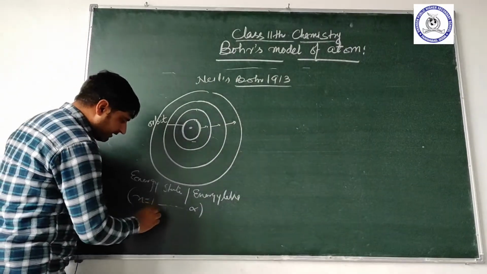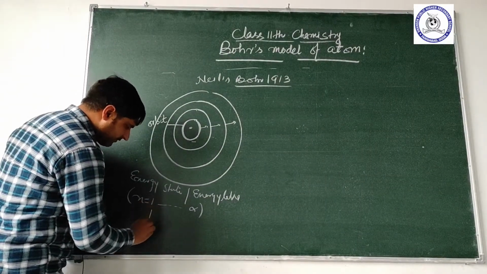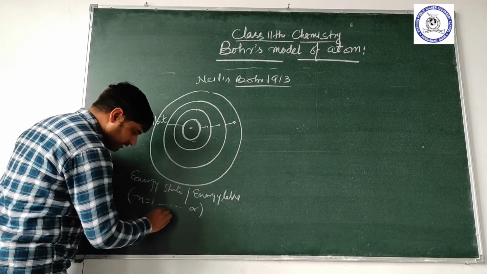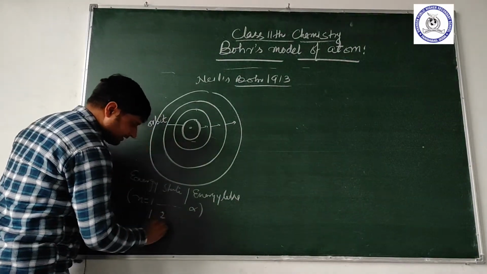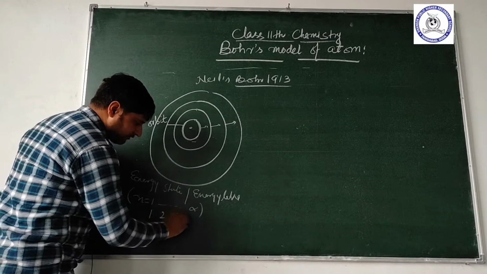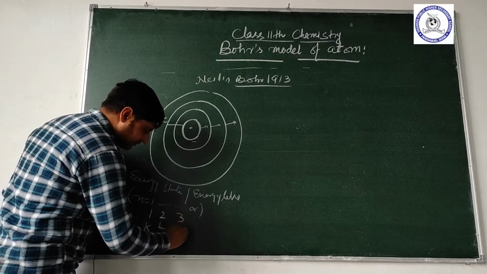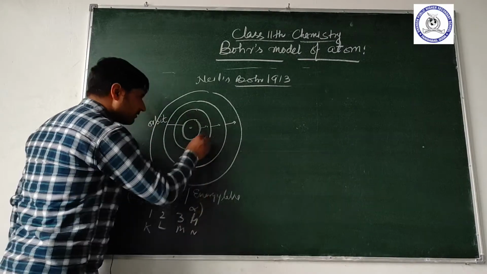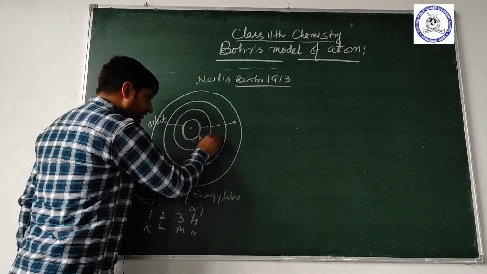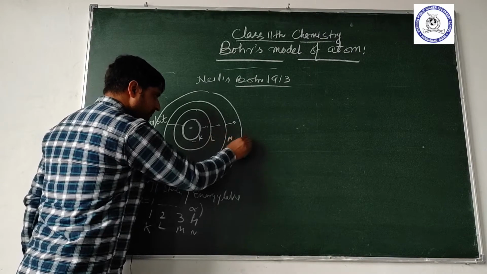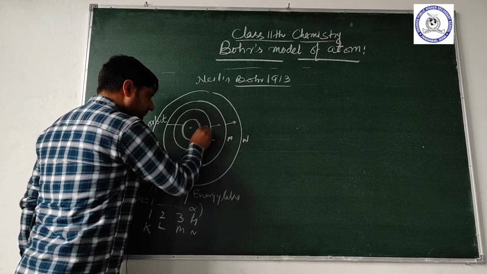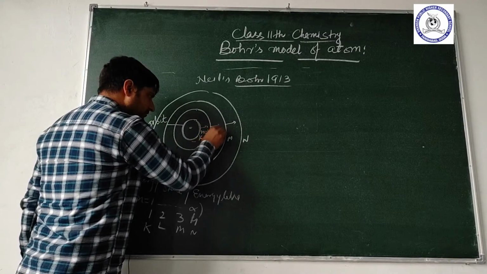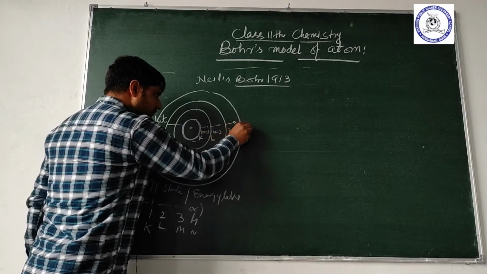When the value of n is 1, we call it the K energy level. When n is 2, it is called L. When n is 3, it is M. When n is 4, it is N. K, L, M, N: n equal to 1, 2, 3, 4 and so on.